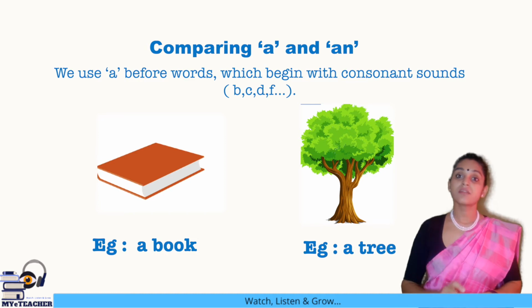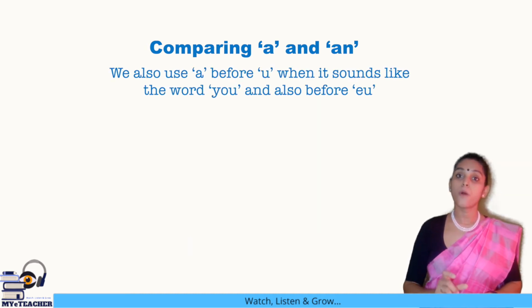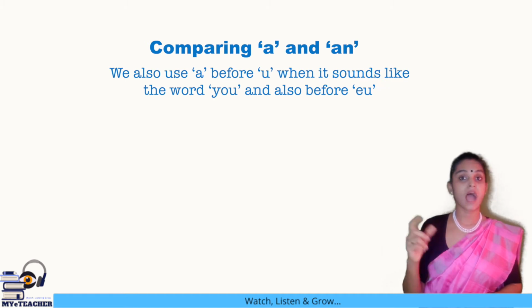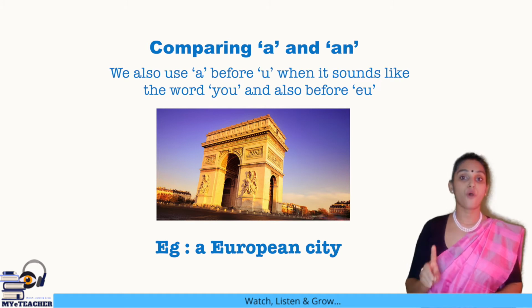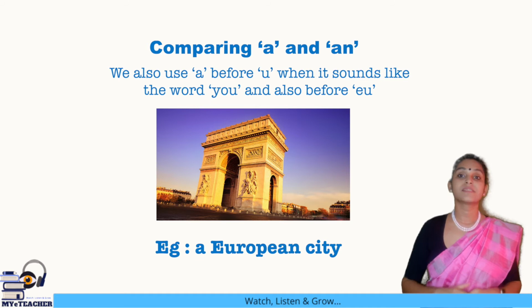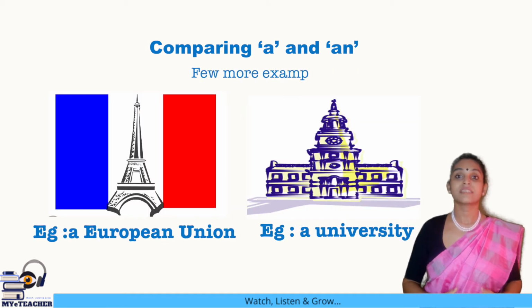Now, there are certain words which, although they begin with a vowel like a, e, i, o, u, have a consonant sound. For example, when we say uniform, the sound is "yu." That is considered to be a consonant sound. So we can have a European city, or we can say a university, a uniform, a European Union. Although all these words look like they begin with a vowel, the sound is a consonant sound, and hence we use the article a.